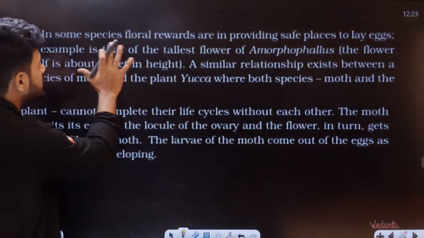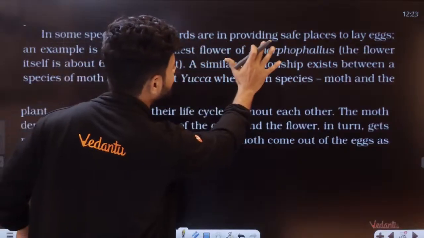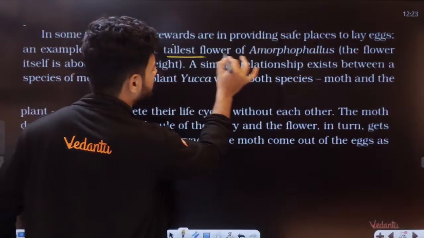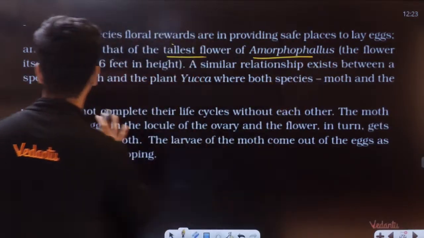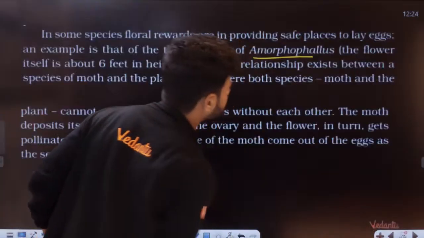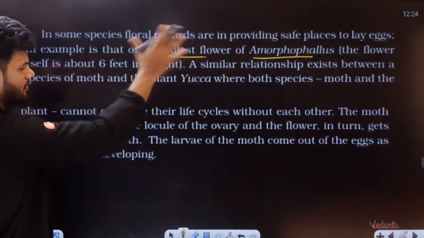Some species provide floral rewards, such as a safe space to lay eggs. For example, the tallest flower, Amorphophallus, is about 6 feet in height. Here, this is Amorphophallus, 6 feet high. They provide egg-laying space.